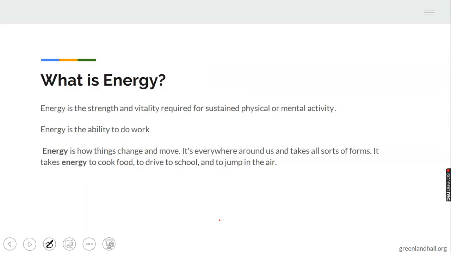Now, what is energy? Right from our junior class or younger classes, we've been told what energy is. It's just for us to refresh our memory of what energy actually is.